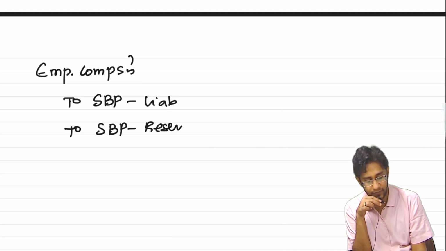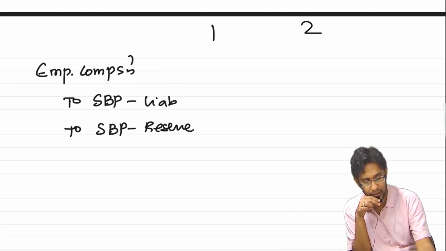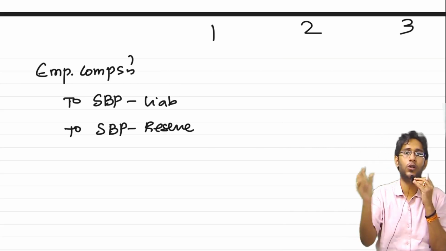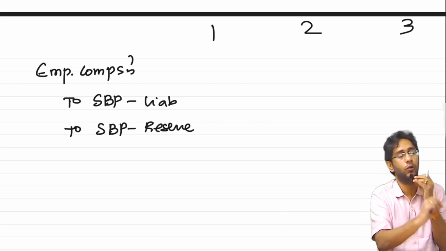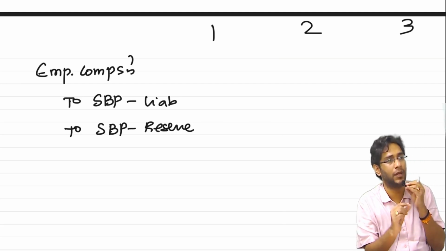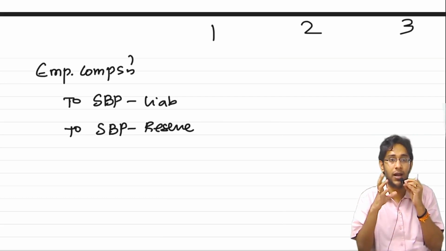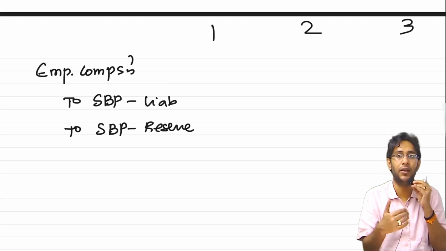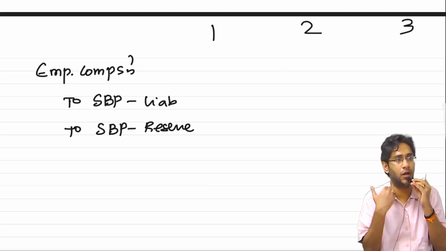SBP reserve: like that in the first year, like that in the second year, like that in the third year. Every year, SAR accounting is also happening. ESOPs accounting is also happening, but ESOPs accounting is happening with a lower amount, and SAR accounting is happening with a bigger amount. Moreover, since it is SAR, every year you must remeasure the fair value of options and continue.